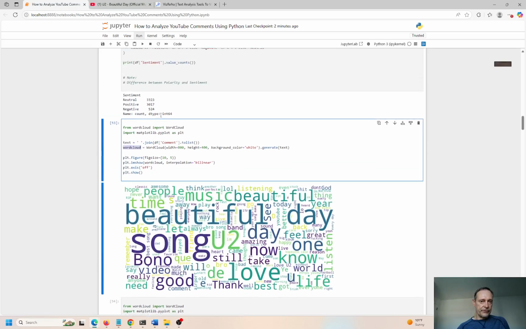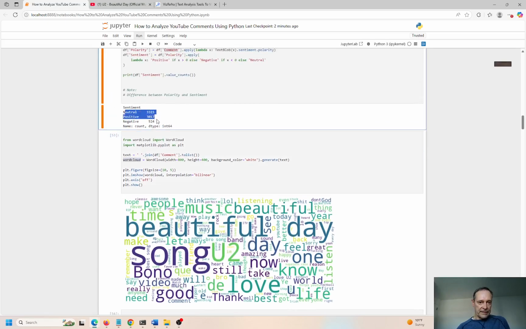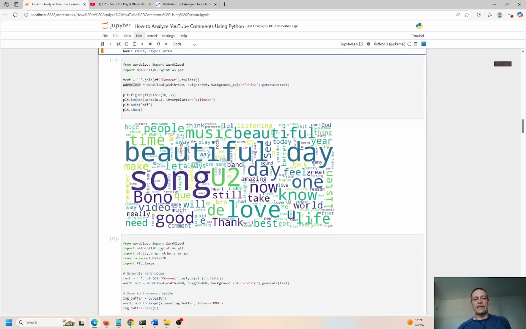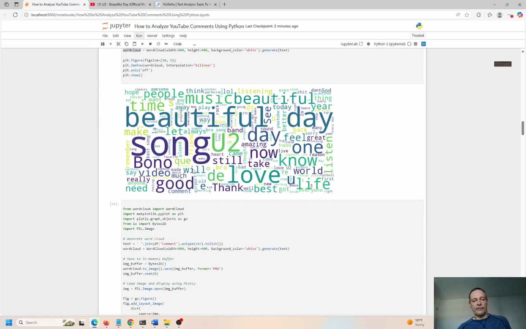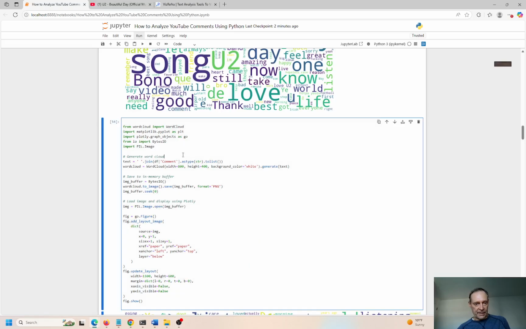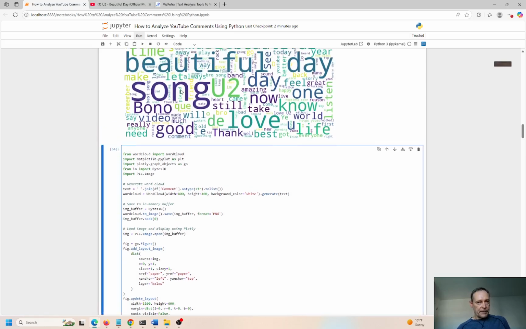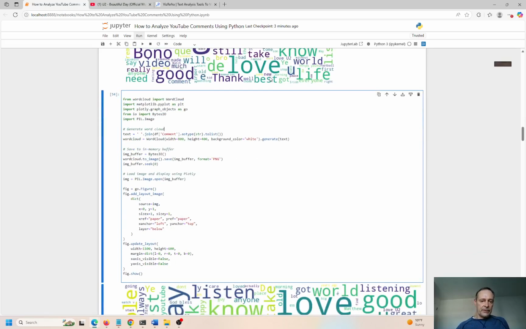So again, here's the positive, neutral, negative tone of the comment, and here is a view of the frequency of the words that show up in the comments. The bigger the word, song, you too, love, Bono, good, beautiful day, the more space it takes up, and the more frequently it shows up in that comment field. Okay, so let's move on now and look at